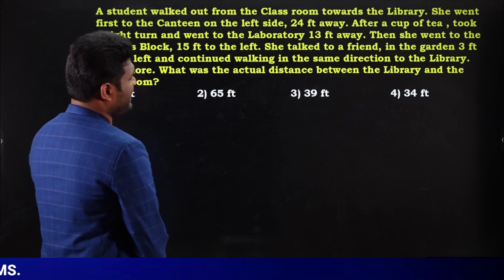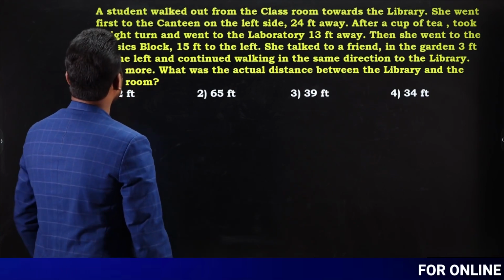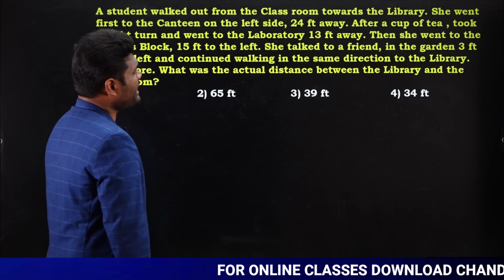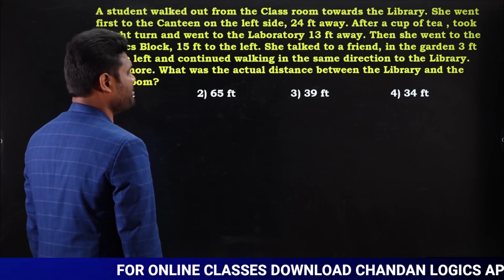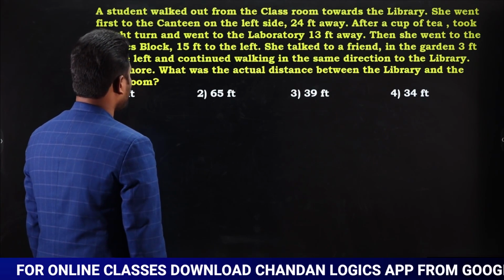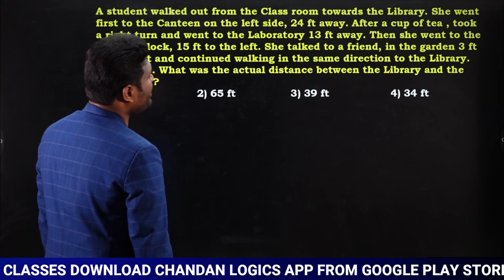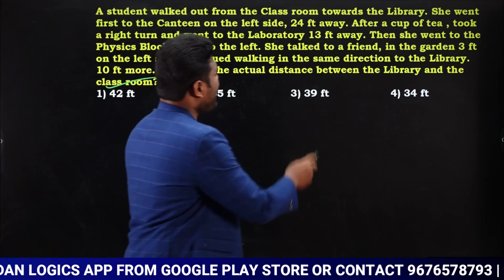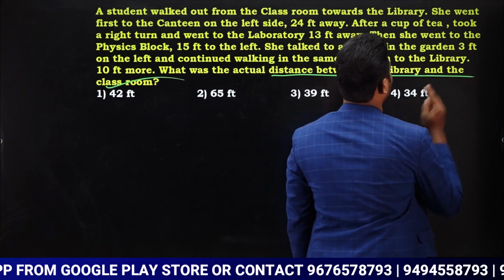She talked to a friend in the garden 3 feet on the left and continued walking in the same direction to the library 10 feet more. What was the actual distance between library and classroom? So we need to know the actual distance between library and classroom.